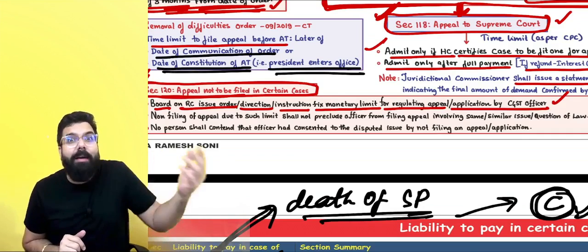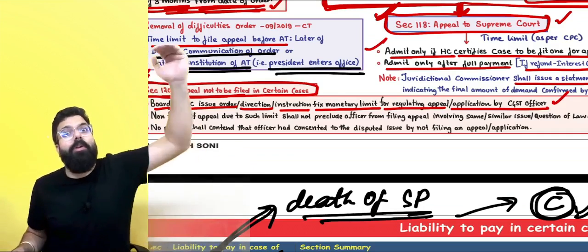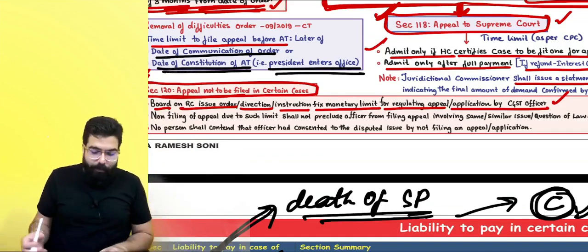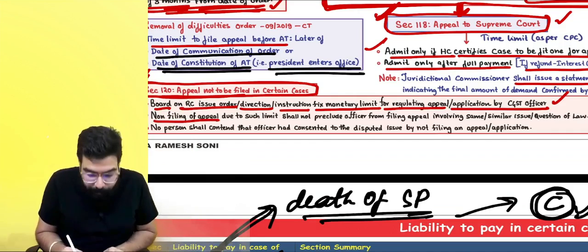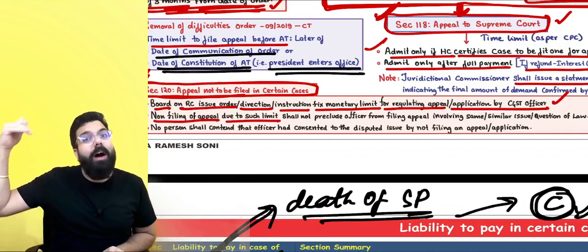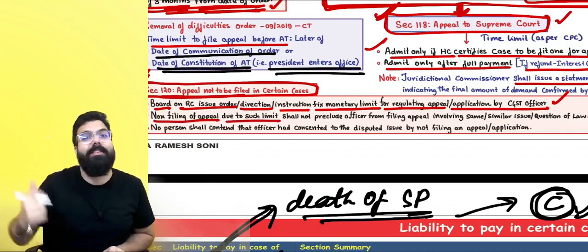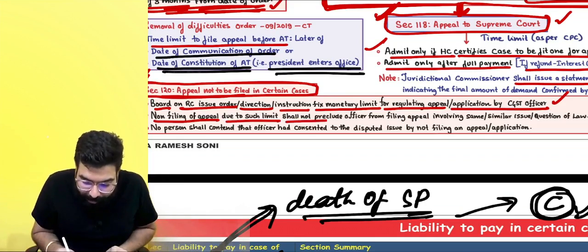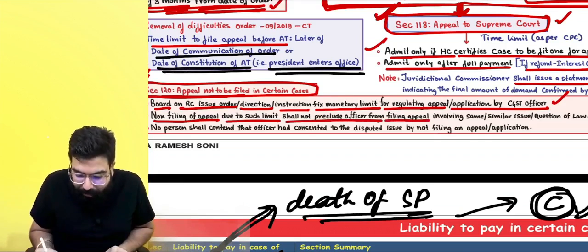Now, if I have gone ahead and done the same thing, but the amount is more, can the department not go for an appeal? Yes, sir, the department can go for an appeal. Non-filing of the appeal due to such limit, because earlier for the same issue the limit was less, my wrongdoing was less amount, shall not preclude the officer from filing an appeal involving the same or similar issue or question of law.